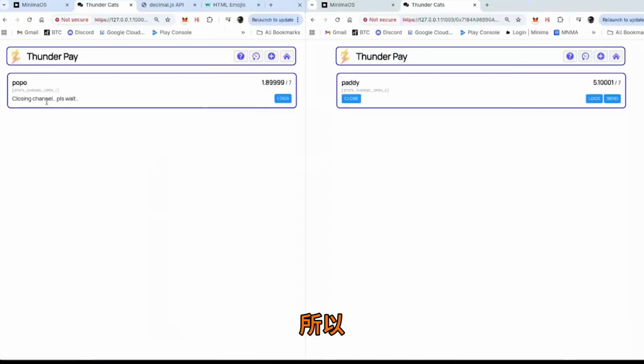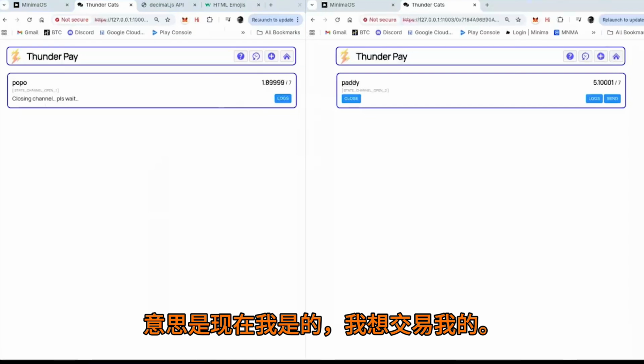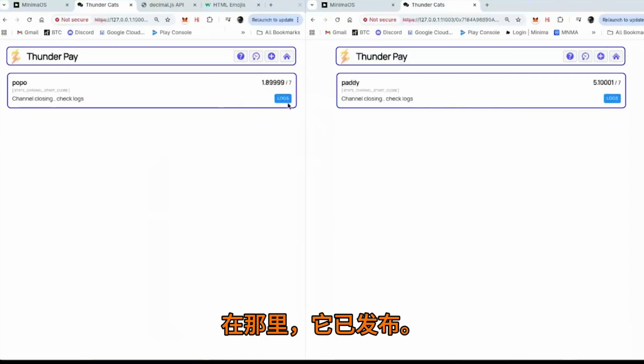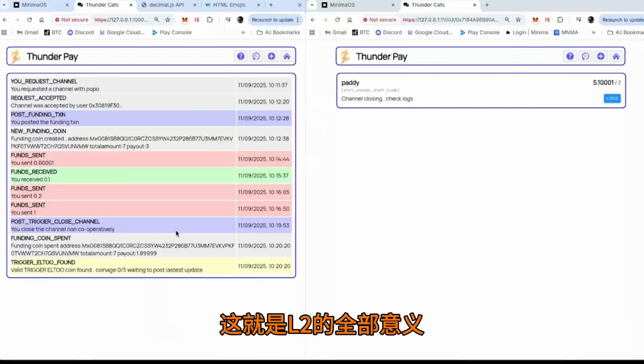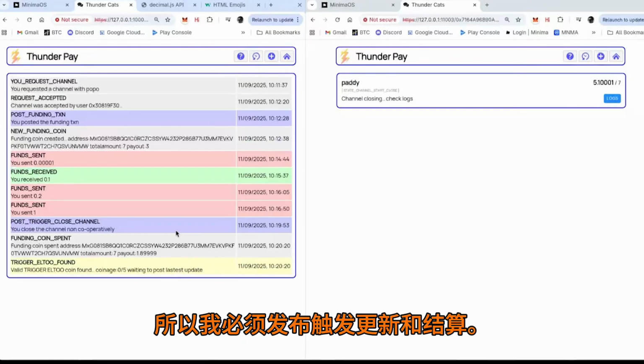So, closing channels. What does this mean now? Async transaction mined. There it is. It's posted. So, post trigger close. And this is more complicated. This is the whole point of L2. What this does is it says, right, I'm starting the definite close and there's nothing you can do about it. I'm going to be doing the latest update and the latest settlement. So I have to post trigger, update, and settlement.